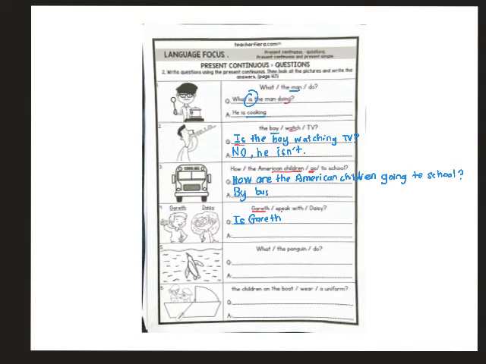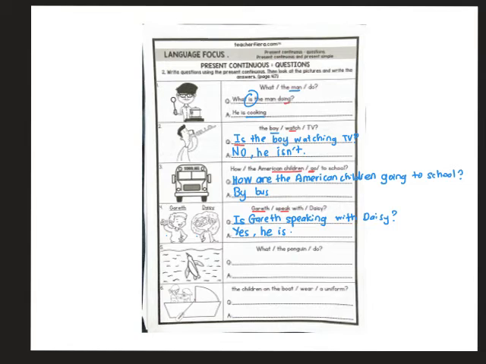Look at the verb speak. Speak, bercakap. Okay, we have to add ing. Is Gareth speaking with Daisy? Adakah Gareth bercakap dengan Daisy? Yes, he is. Okay, this is Gareth and this is Daisy.